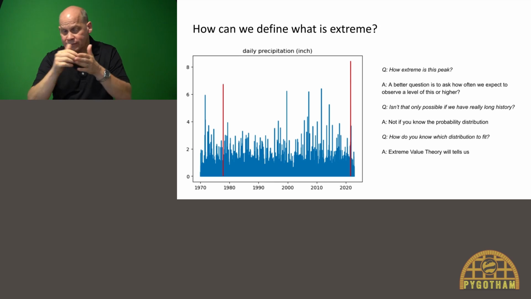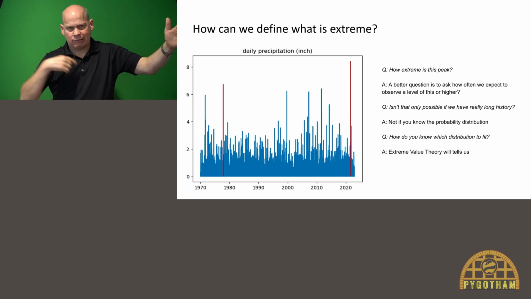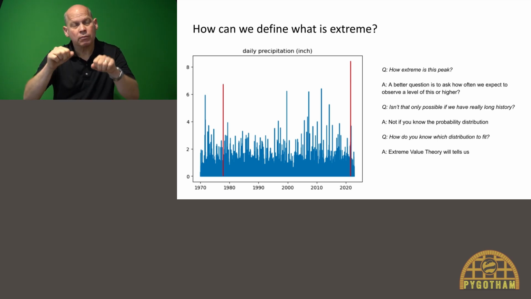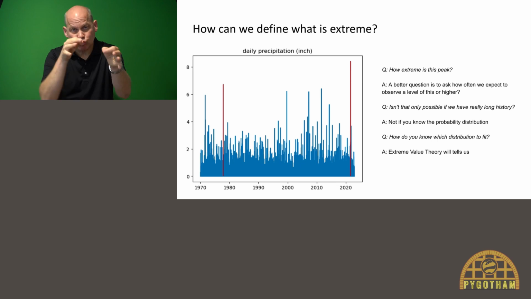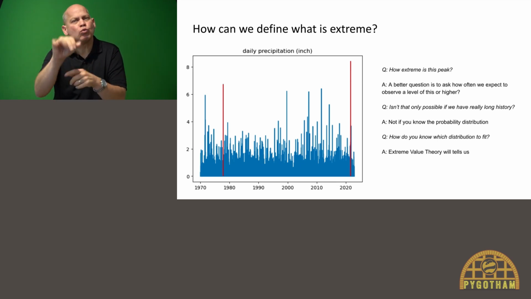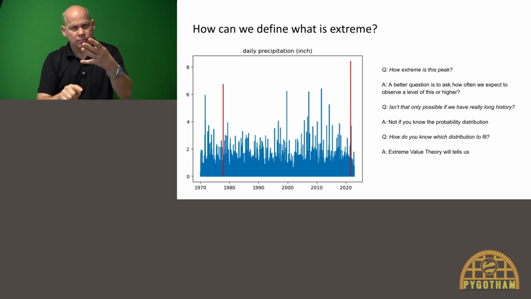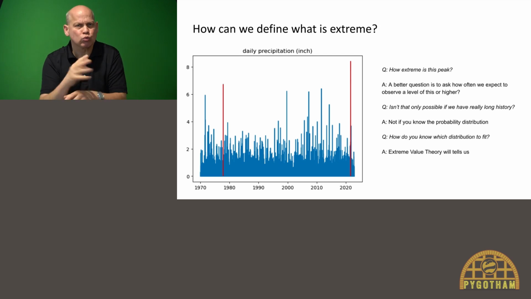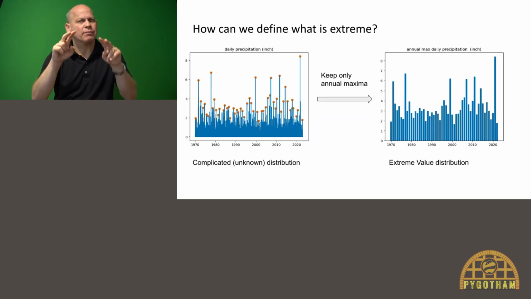In order to answer these questions, you may wonder, do you need a really long history here? I have only 50 years of data. Well, not necessarily. If you know the probability distribution that describes the rainfall, you can fit that, and then use it to answer these questions. Then the question is, okay, but what distribution should we fit? Well, this is where extreme value theory comes in.